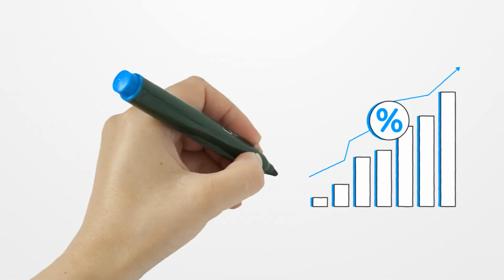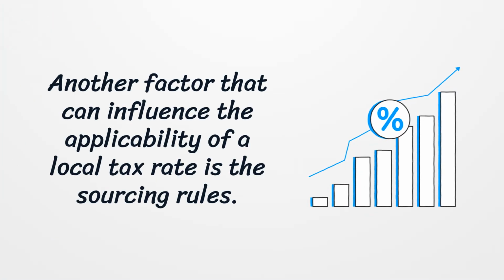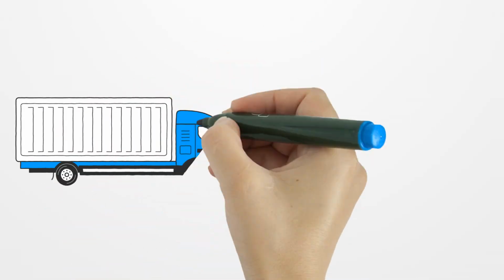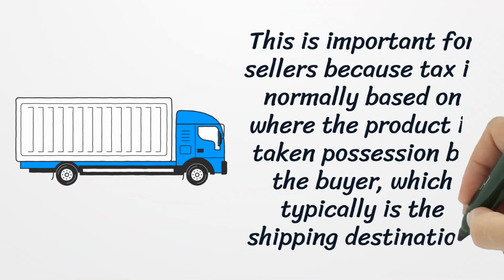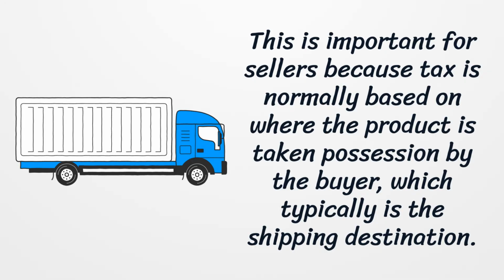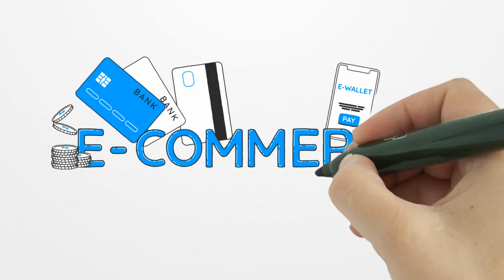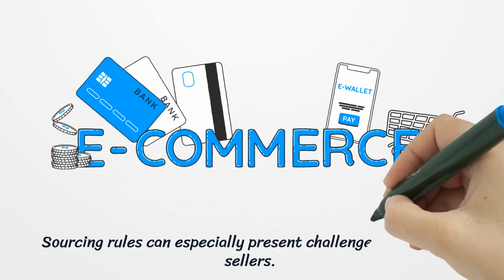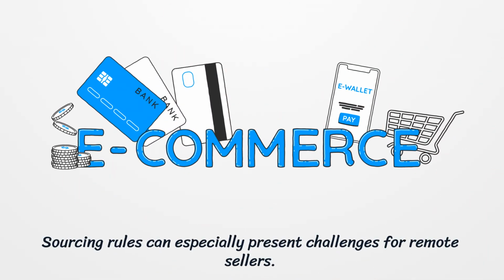Another factor that can influence the applicability of a local tax rate is the sourcing rules. This is important for sellers because tax is normally based on where the product is taken possession by the buyer, which typically is the shipping destination. Sourcing rules can especially present challenges for remote sellers.